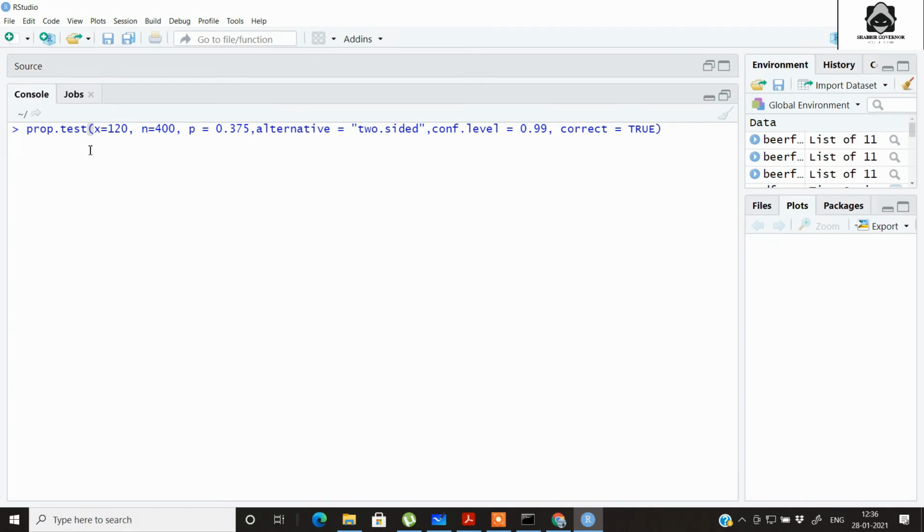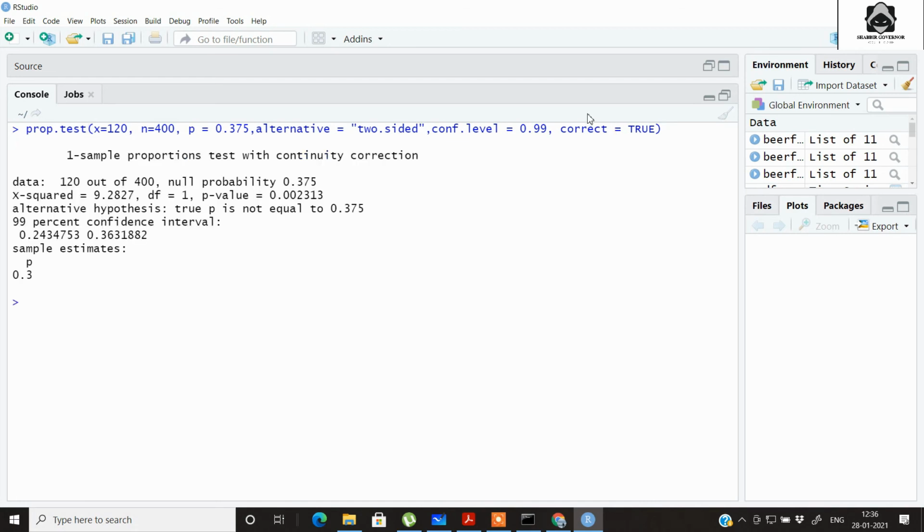We have the prop.test function, a very powerful function in R, where we pass the value of x, that was 120, and n, the sample size, 400. Then we pass the null hypothesis value which we wanted to check, p equal to 0.375. The alternative here is two-sided, since it's a two-sided test. And then we have the confidence level as 0.99, correct equal to TRUE. If we run this, we get the result directly that the alternate hypothesis is true and p is not equal to 0.375.